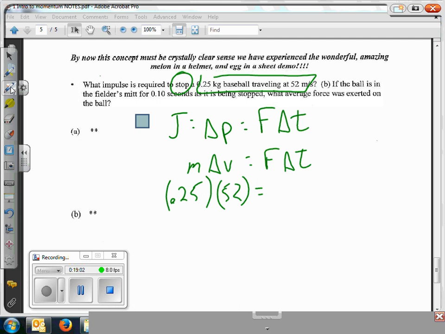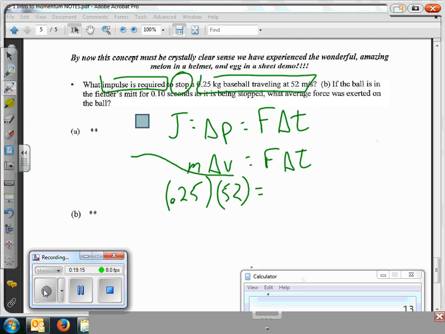It just says what impulse is required to stop. So that is the impulse. So 0.25 times 52 is the impulse. 0.25 times 52 is 13. That is the actual impulse. Okay, so it's 13 newton seconds.